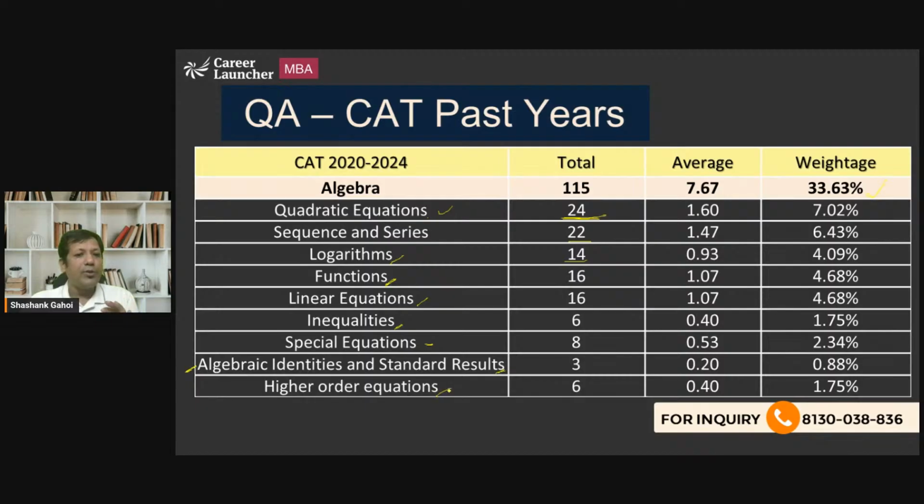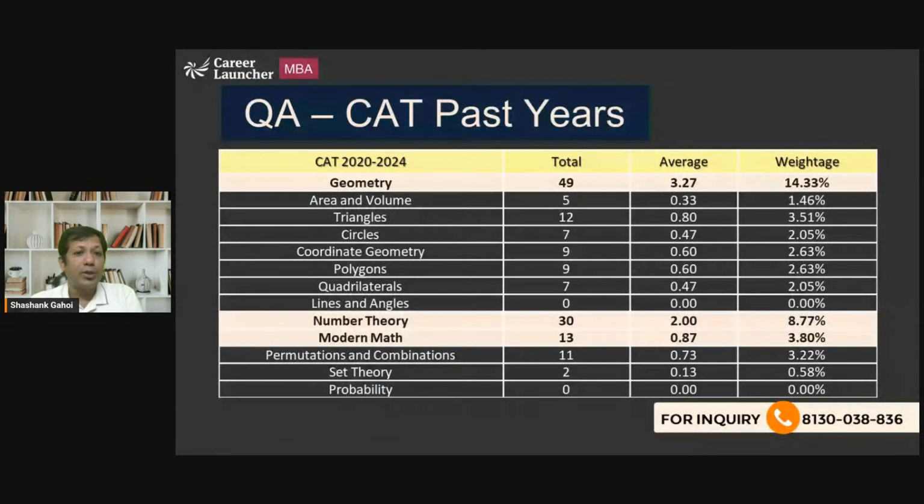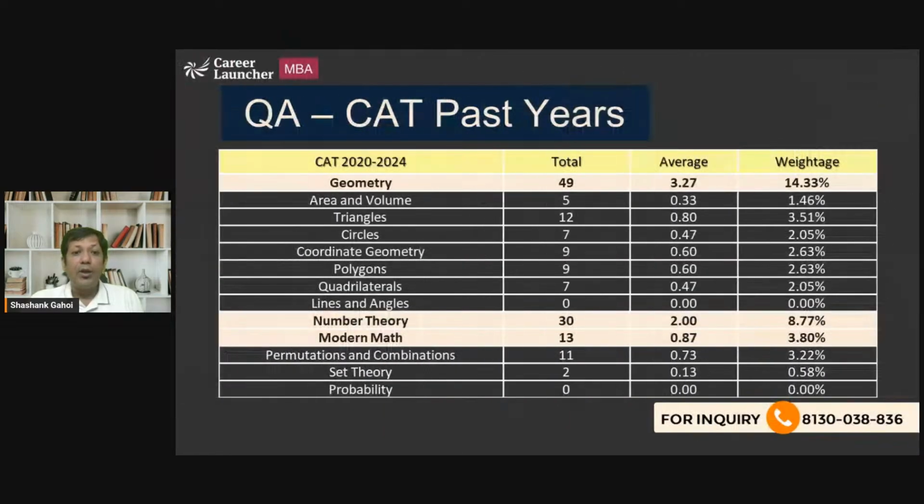Higher order equations might be a little tricky, so if you want to skip it, it's fine. Now, even if I'm going to talk about geometry, I said it doesn't have a lot of weightage, but still there are a lot of geometry questions that are important. So polygons, if you see polygons, you got 9 questions.